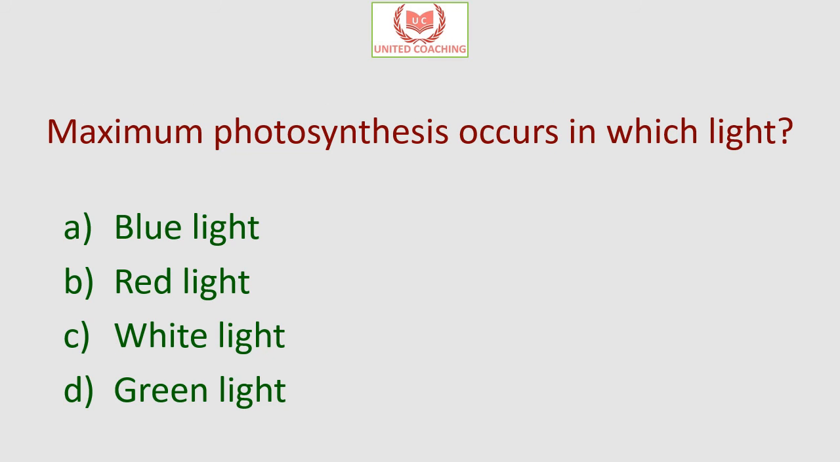Our next question is, maximum photosynthesis occurs in which light? Is it blue light, red light, white light or green light? So the answer is red light. Maximum rate of photosynthesis occurs in the red region of light. If a plant is given monochromatic light, that is single color light, it shows maximum rate of photosynthesis in the red color light zone. So the answer to this question is that maximum photosynthesis occurs in red light.